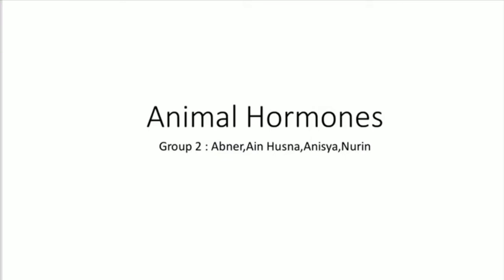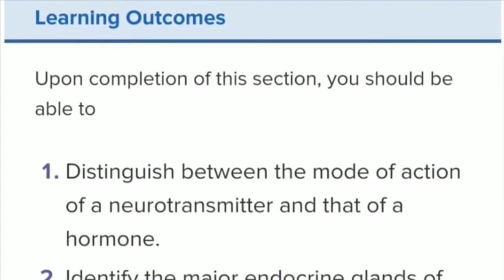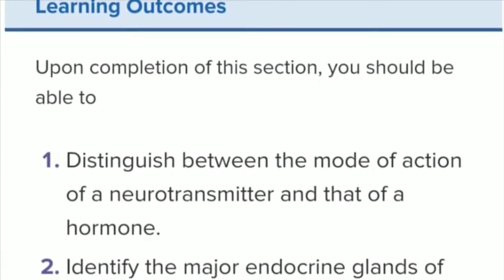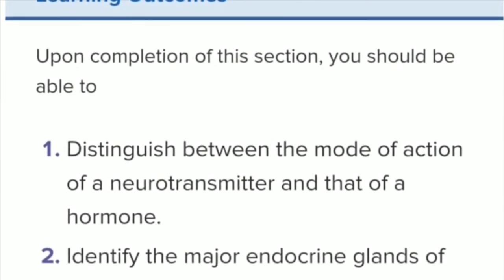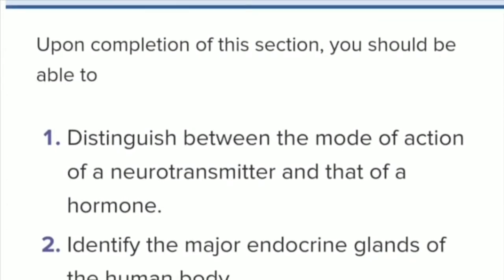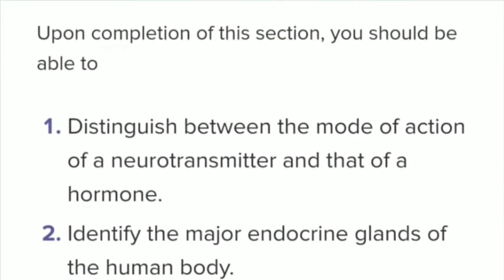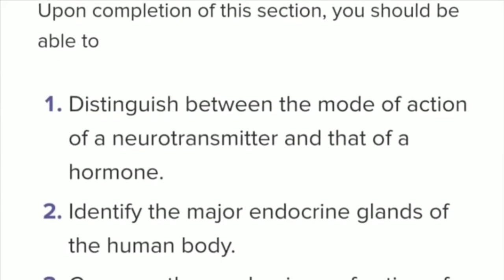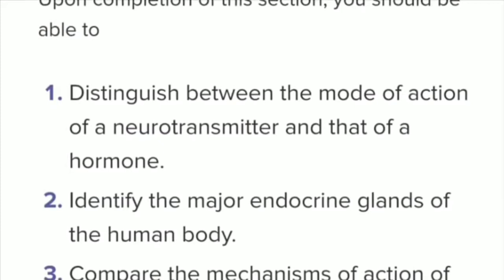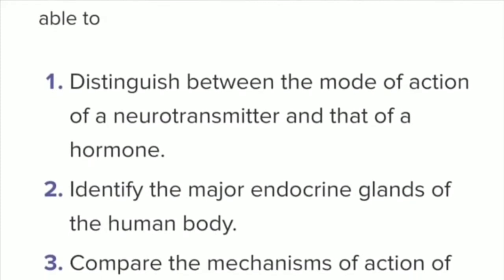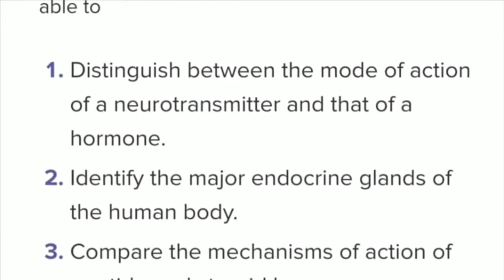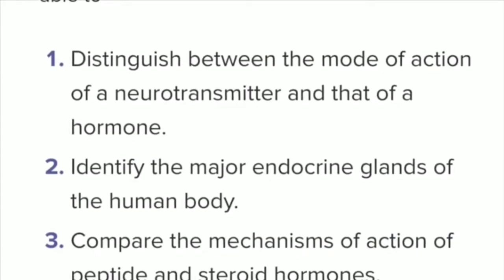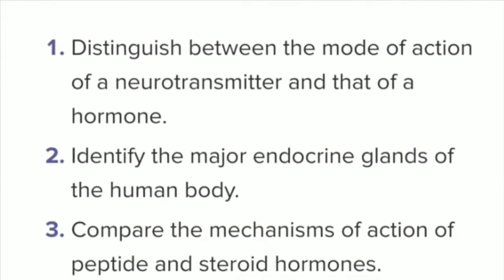Before we go further into the topic, we will look at the learning outcomes first, so we will be able to identify what we will learn throughout this topic. First, we will learn how to distinguish between the mode of action of a neurotransmitter and a hormone. The second is identifying the major endocrine glands of the human body. And the third is comparing the mechanisms of action of peptide and steroid hormones.